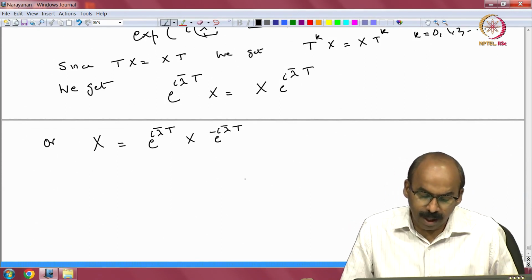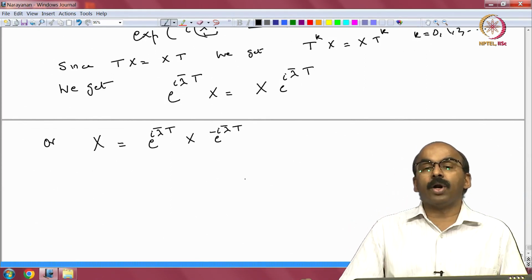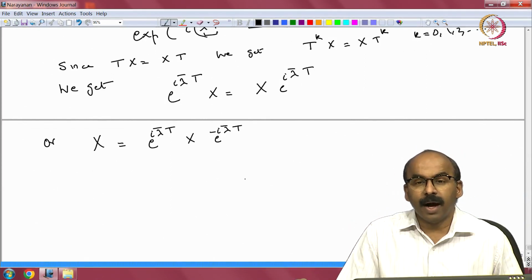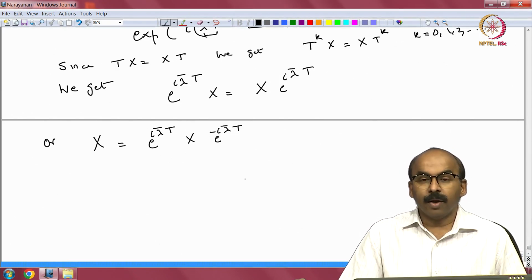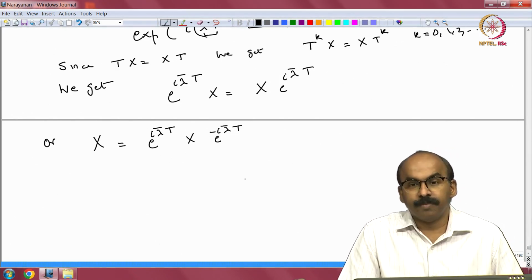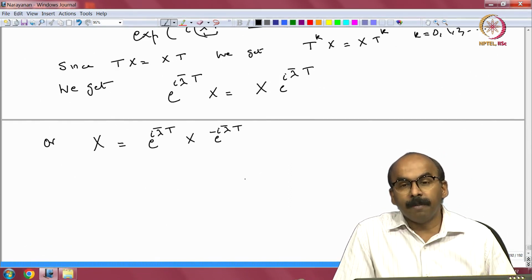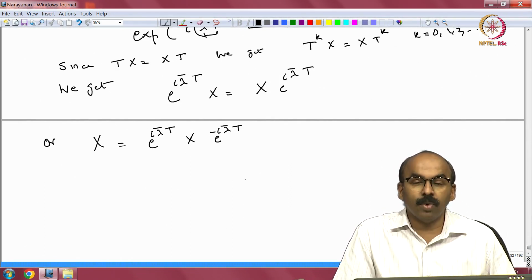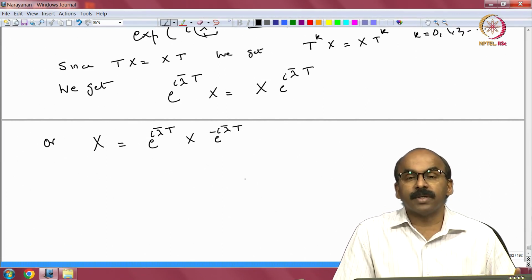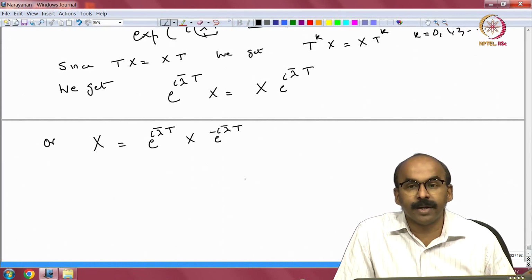Well, if I have a bounded operator a, I have e to the a, right. Now, a and minus a commute. So, e to the a plus minus a, that is e to the 0, and e to the 0 is 1, right, from the series expansion, 1 meaning the identity operator.